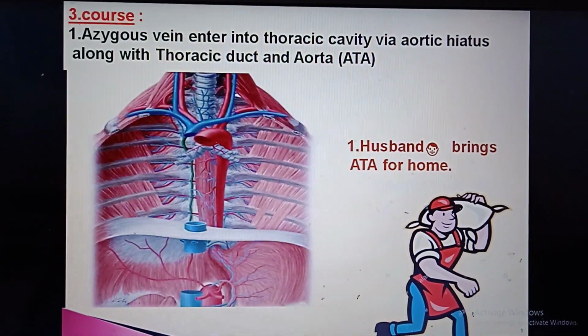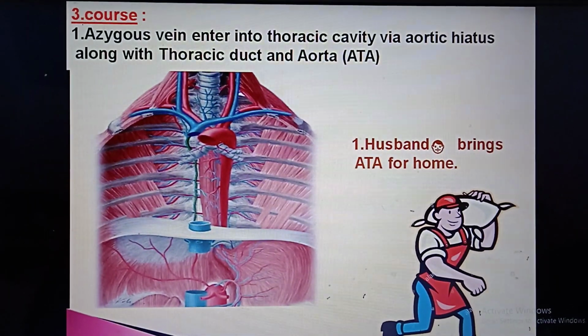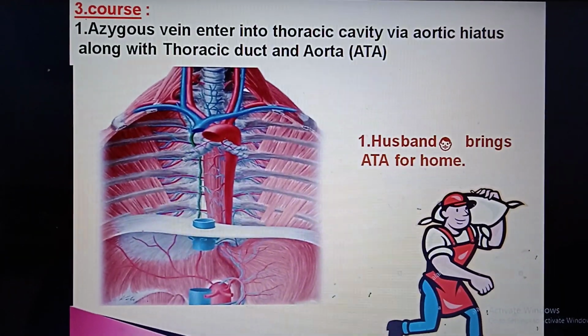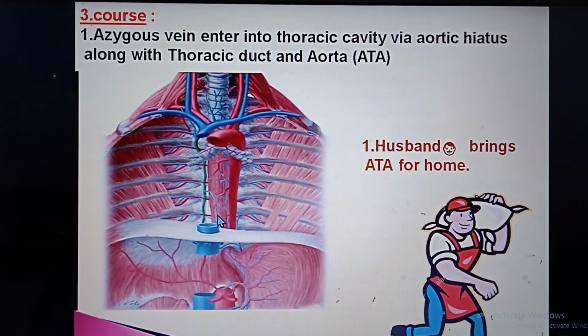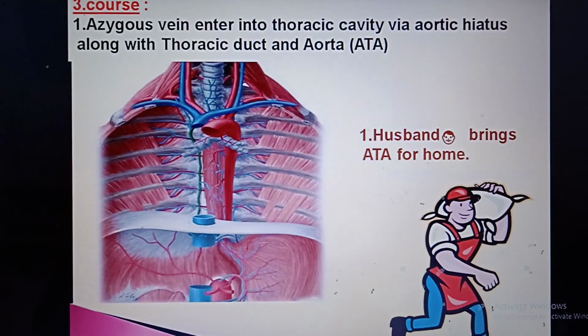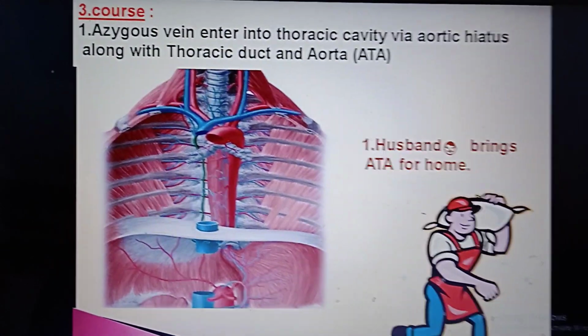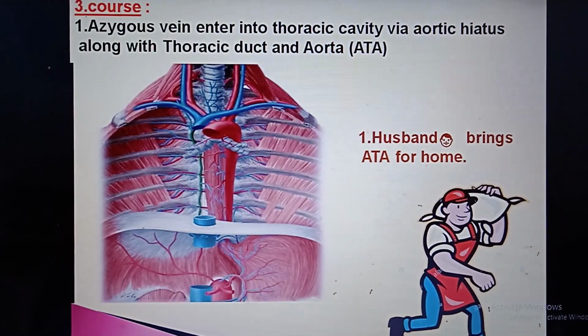Course. The azygous vein enters the thoracic cavity via the aortic hiatus, here in green color, along with the aorta and thoracic duct. Azygous vein A, thoracic duct T, and aorta A: Atta.